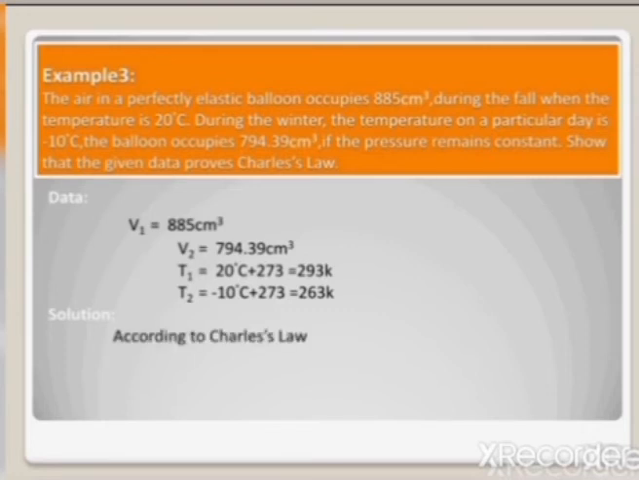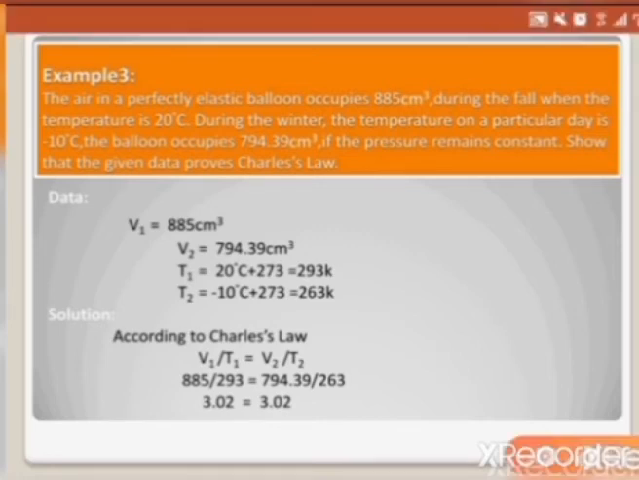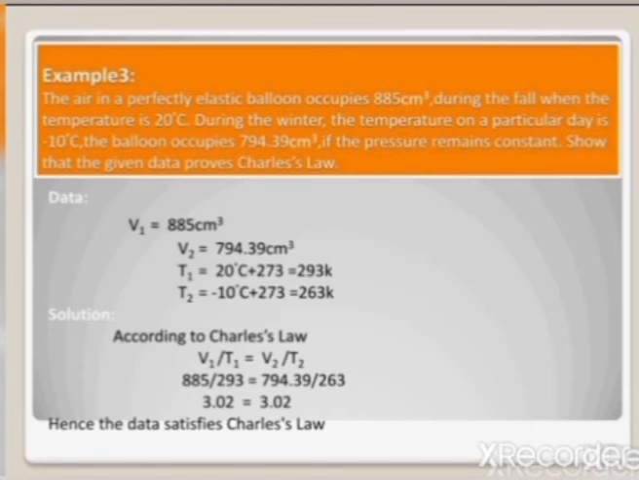Now, according to Charles' law, V1 over T1 is equal to V2 over T2. Now, we put in the values of V1, T1, V2, T2, and by solving these, we come to know that the answers are again the same. It means that Charles' law is fully obeyed. Hence, the data satisfies Charles' law. Girls, I hope you have understood Charles' law.